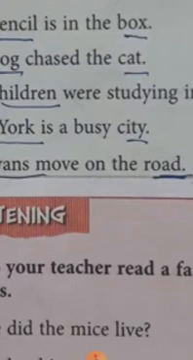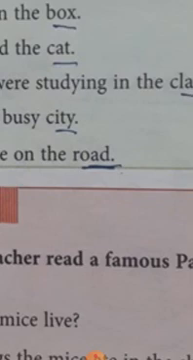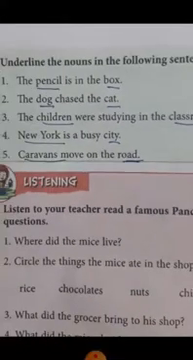Then caravans move on the road. Caravans, it's a van, it's a house that moves on wheels. Okay, so caravans is the name of a thing, and road, it is also a name, a common noun. Okay, so caravans and road are the nouns in these sentences. Understand? Okay, so I hope all of you understood nouns.